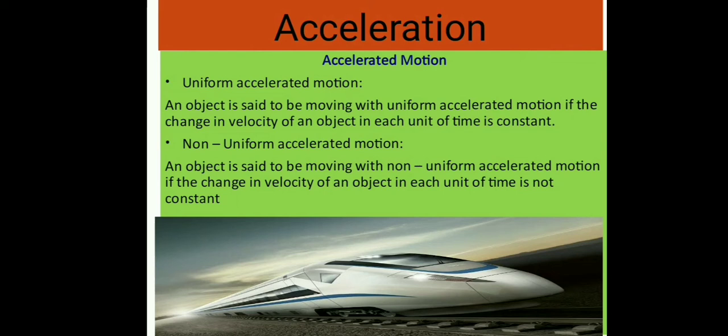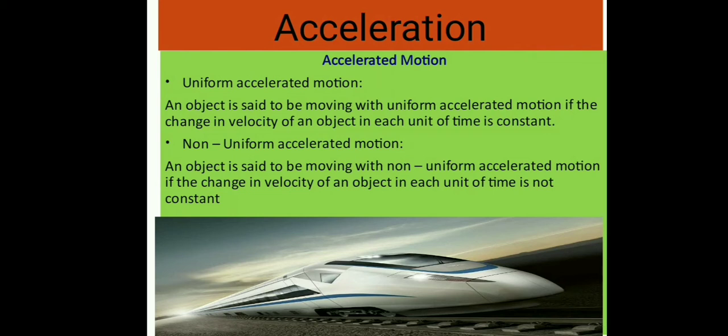Acceleration. First of all, we will go to accelerated motion. What is accelerated motion? If the velocity of an object keeps changing with time, then such motion is said to be accelerated motion. There are two types of accelerated motion. First is uniform accelerated motion. Second is non-uniform accelerated motion.